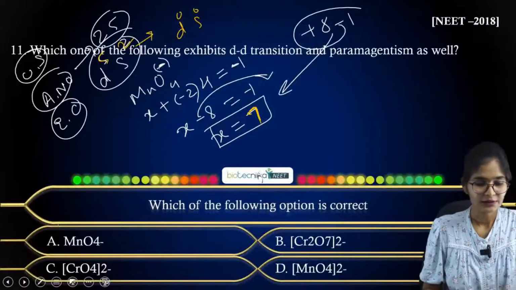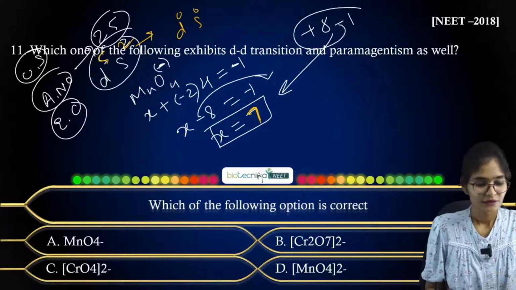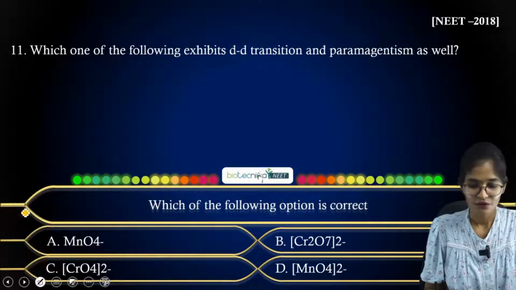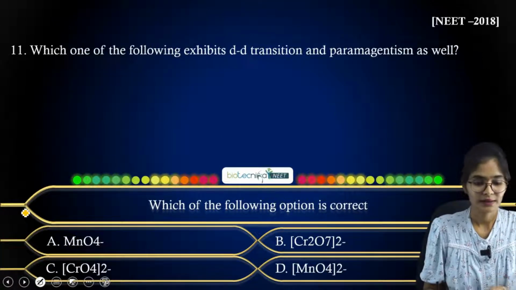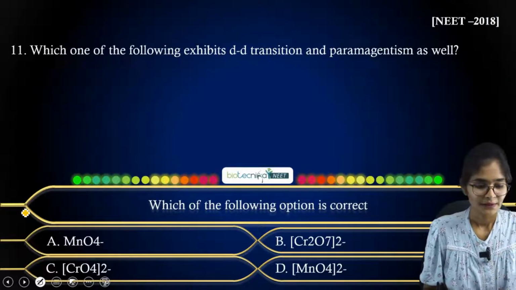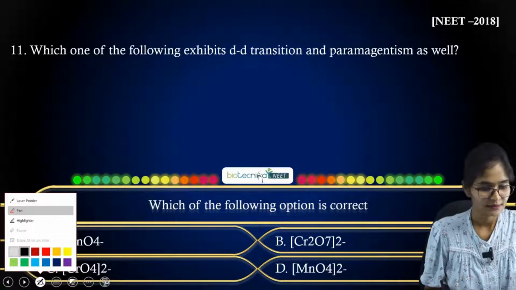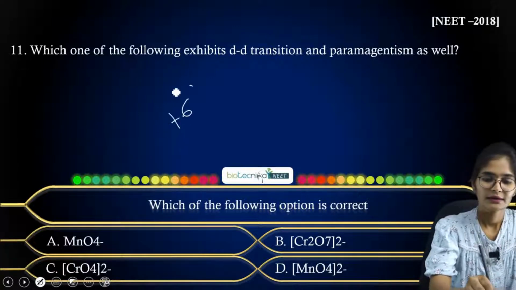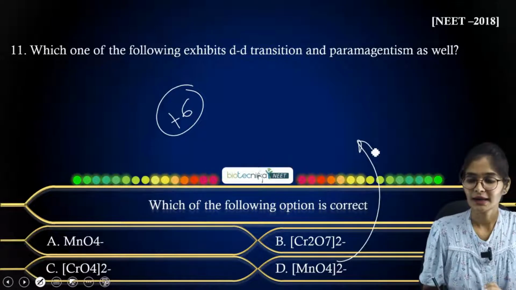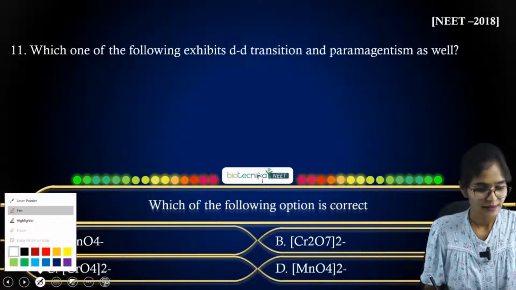If you look here, MnO4 minus we have already solved, and similarly, if you solve for Cr2O7 2 minus and CrO4 2 minus, you will get the oxidation state as plus 6. Okay, and when you solve for MnO4 2 minus, you will get the answer like this. So just let me solve for that.